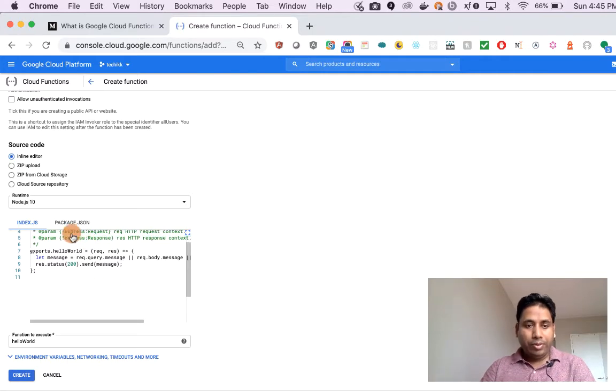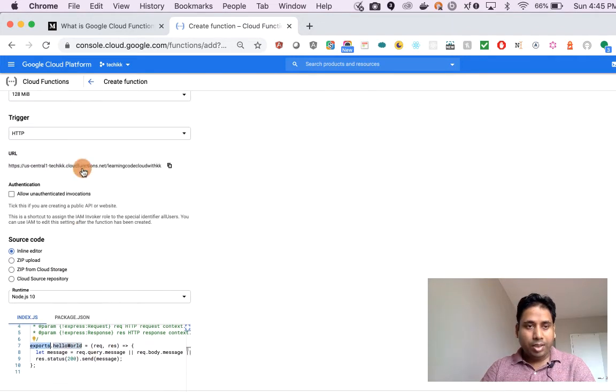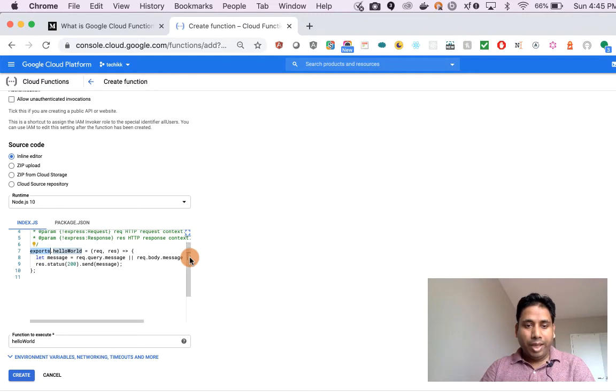Now when we talk about the cloud function, we have this exports.helloWorld with request and response. This is a simple hello world method, where we are exporting a helloWorld method. Because it's an HTTP trigger, we have the request and response objects here, and this is the Express.js request object, so you can check the Express.js request object and access it accordingly.